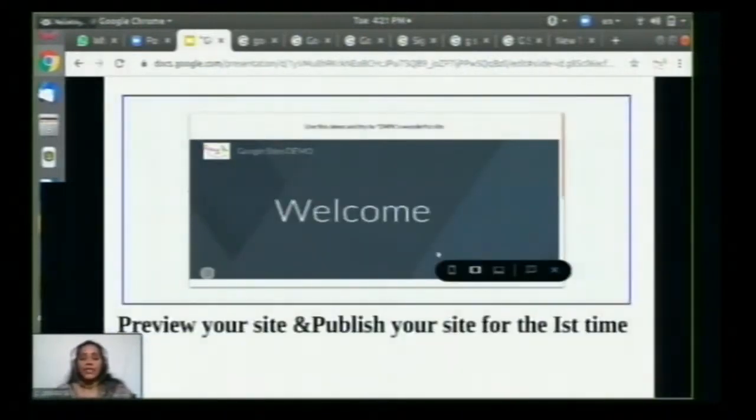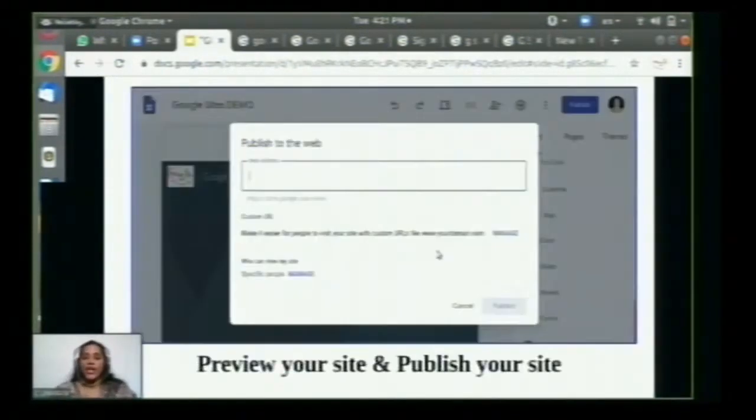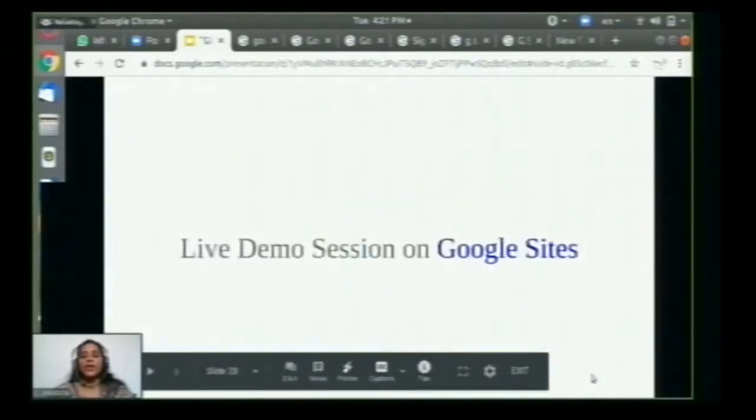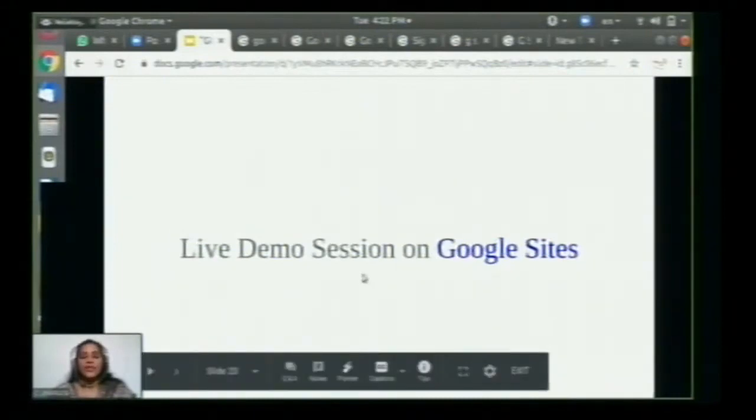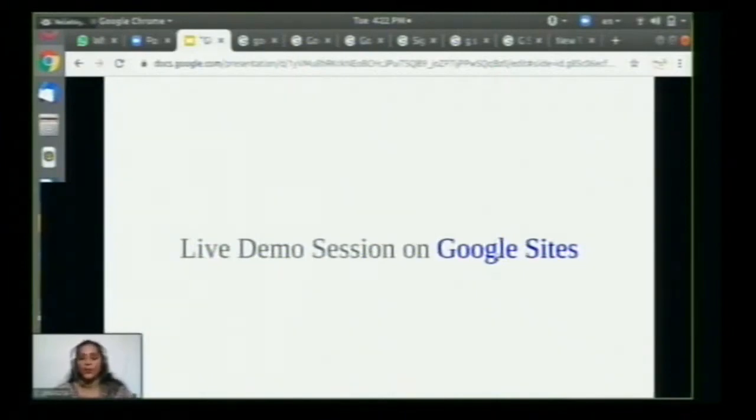And last step, you can publish your site for the first time, and when you are publishing the site, you can know more about Google Sites. And let us go directly to the demo session now. Yes, of course, we have understood in detail how to create a site, but now a practical session would help us understand the practicalities, the things we actually need to go through in the process in detail.